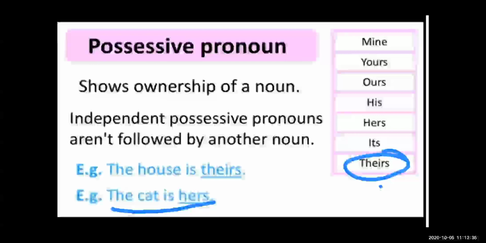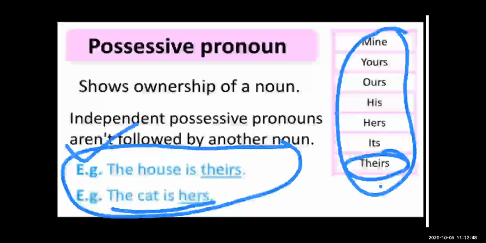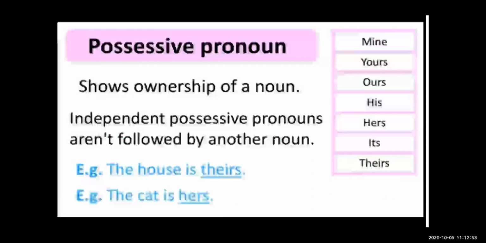So these all are possessive pronouns, and these are the examples of possessive pronouns. Now see, we are moving on to the next type.